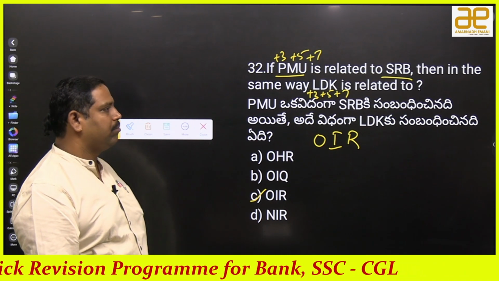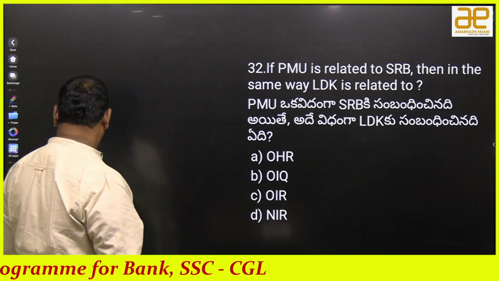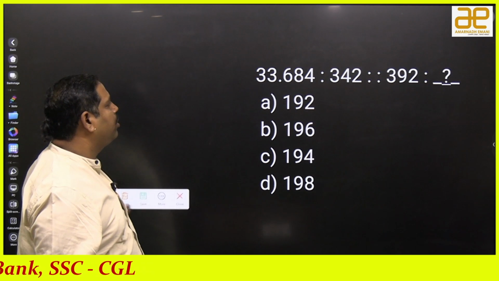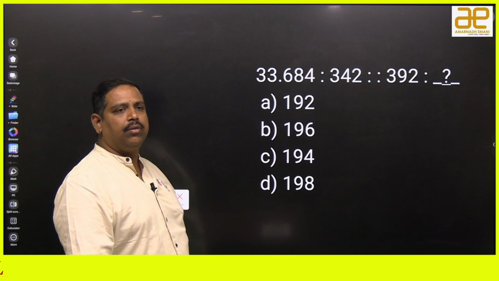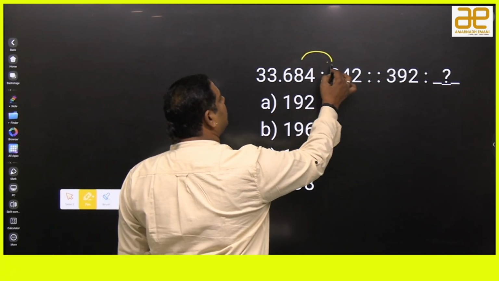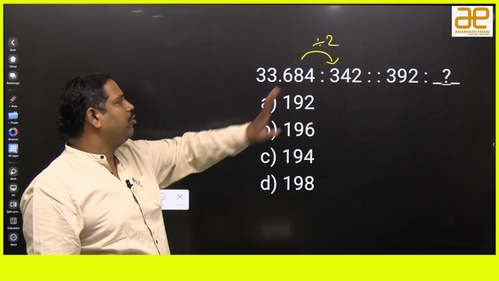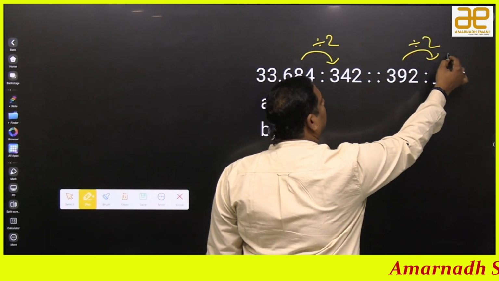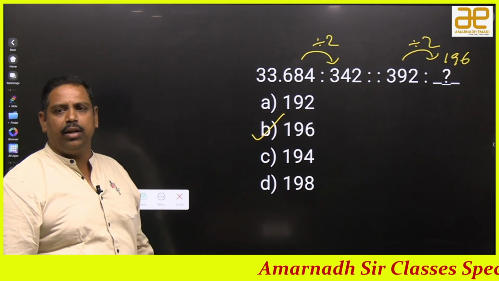Good. 684 is to 342. 392 is to question mark. Easiest of all. 196. Each number is divided by 2. 684 by 2 is 342. So the same, 392 by 2. 392 by 2 means how much is it? 196. So which option is the answer? B is the answer. Clear?